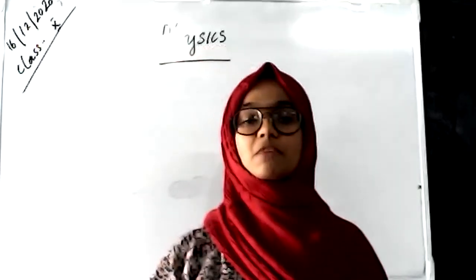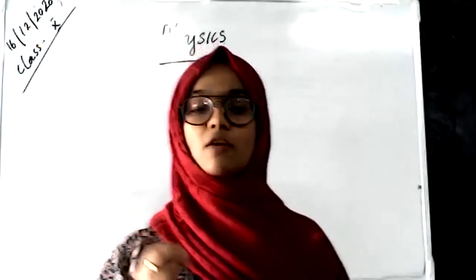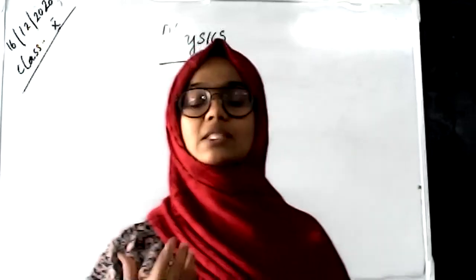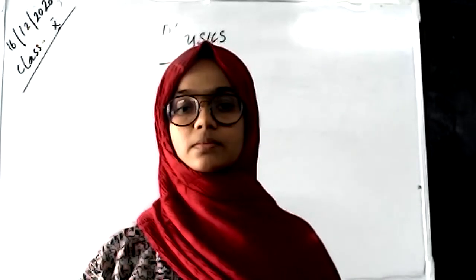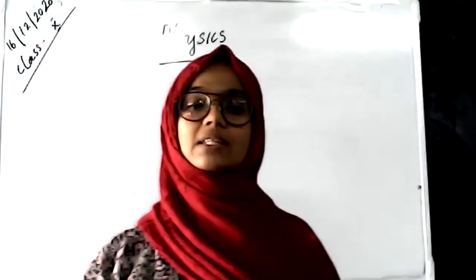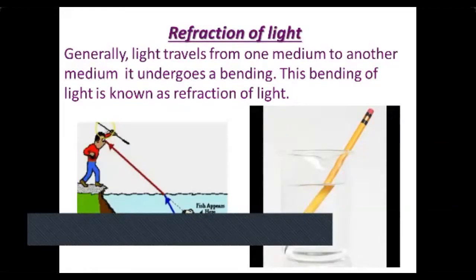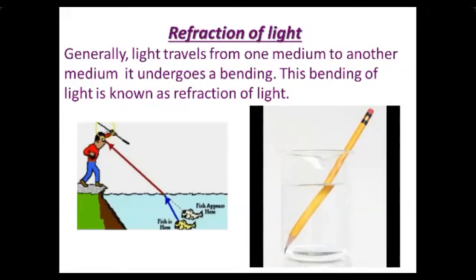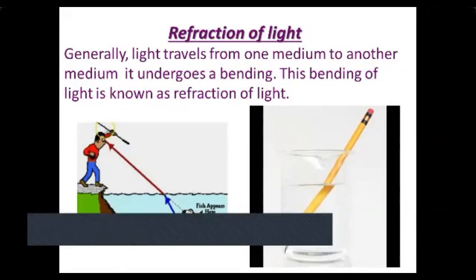Okay. Next we will discuss refraction of light and some examples on our slide. Generally, refraction of light is bending of light. In this slide, we can see that when light travels from one medium to another medium, it undergoes a bending, and this bending of light is known as refraction of light. We can see it through two examples.